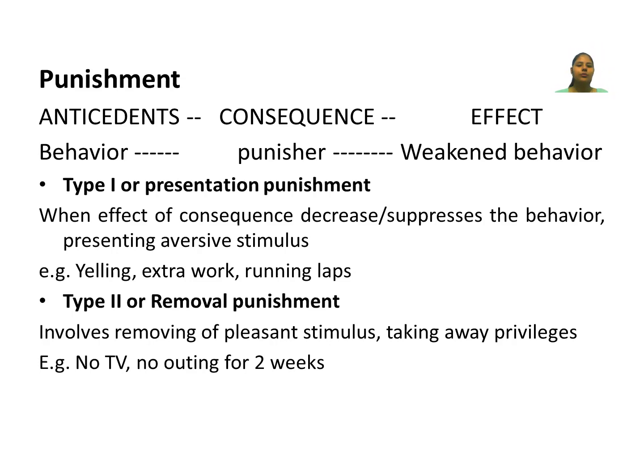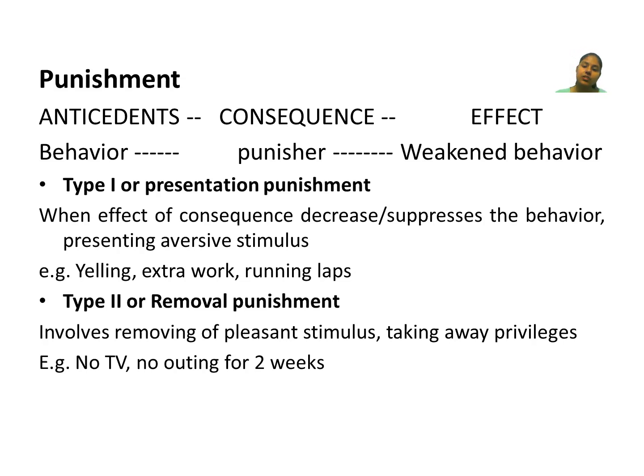If you are smoking or drinking alcohol, then you will be grounded for 2 weeks. No outing, no TV. In type 2, there is a removal of the pleasant thing, which we like, we take away those privileges.